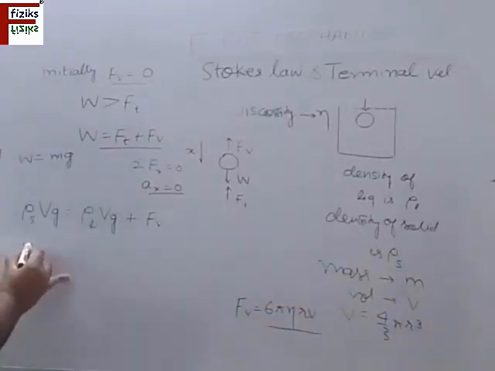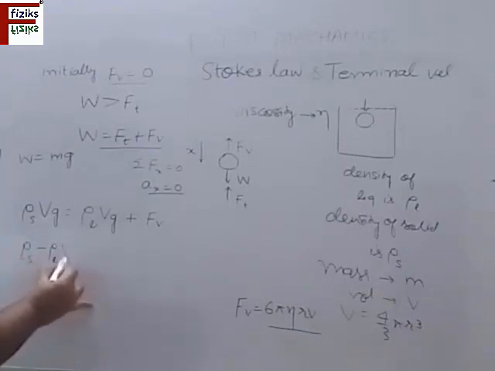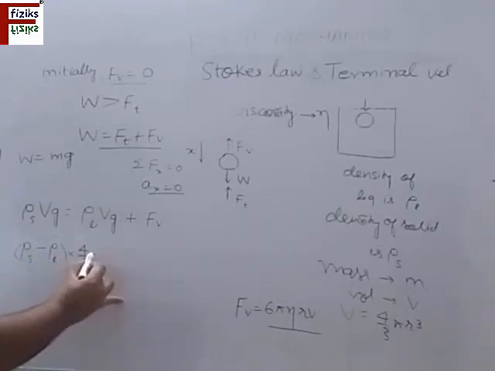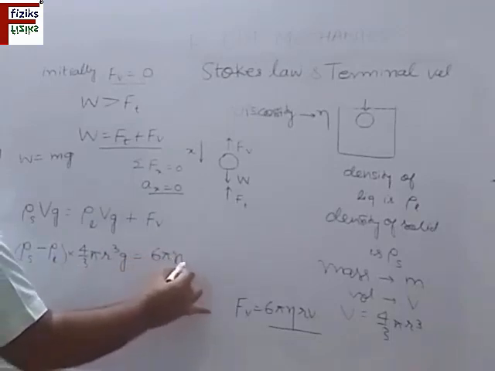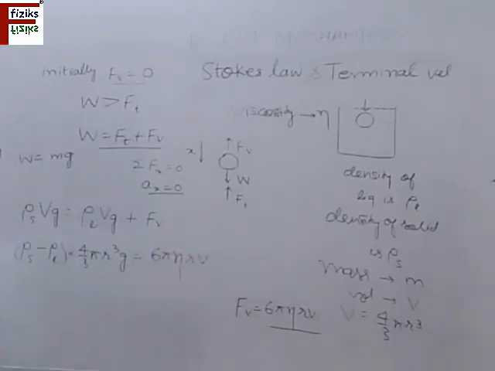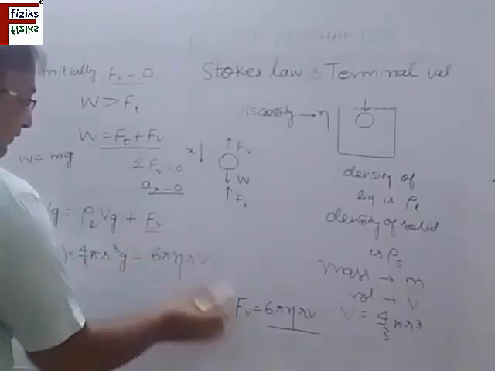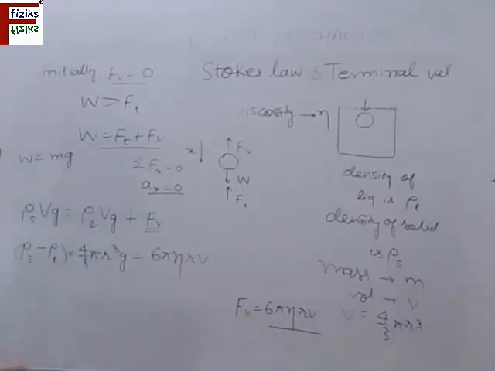So we can write rho S minus rho L, putting the value of V, and this is the value of Fv according to Stokes' law.